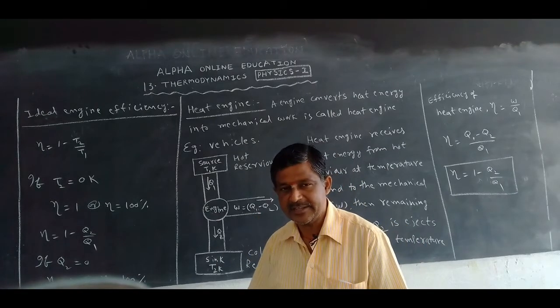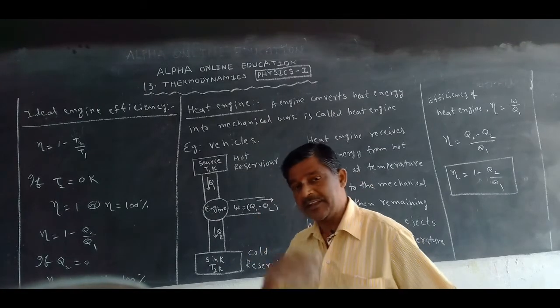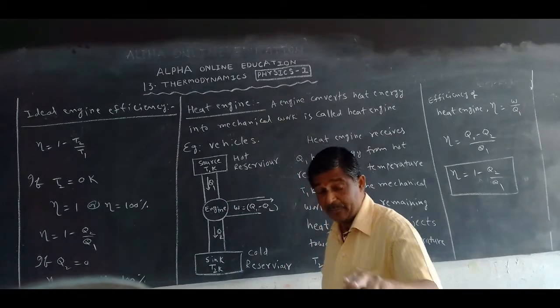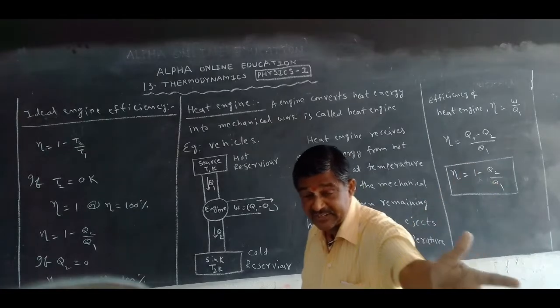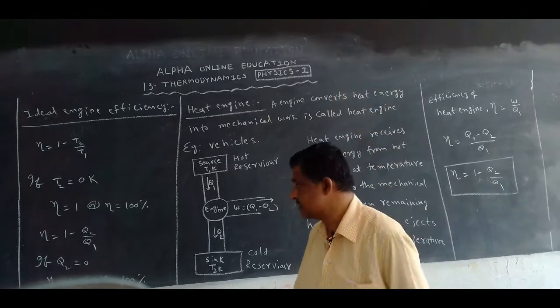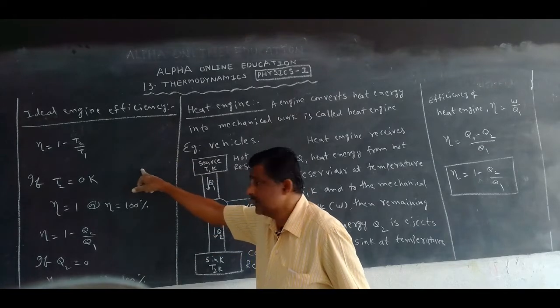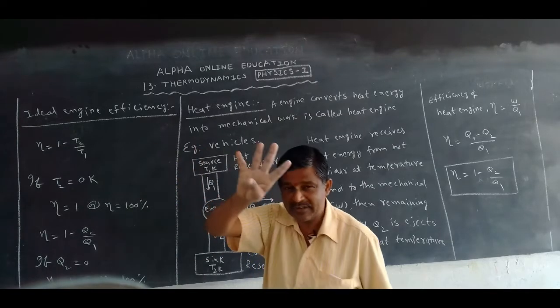Okay, is it clear? Now, another important question in this chapter, again for 4 marks. This is also very, very important. In the last class, we discussed efficiency, which is an 8 marks question. This topic is a 2 marks question. Now we want to discuss a 4 marks question.